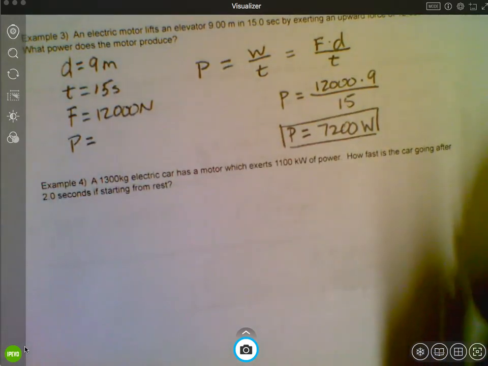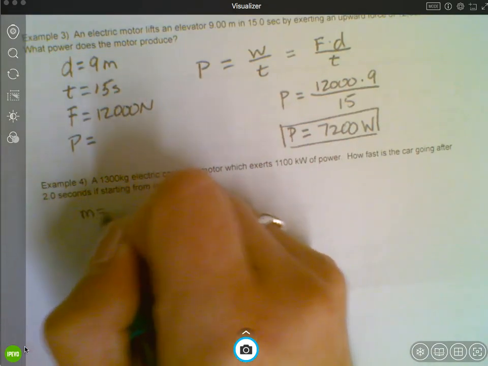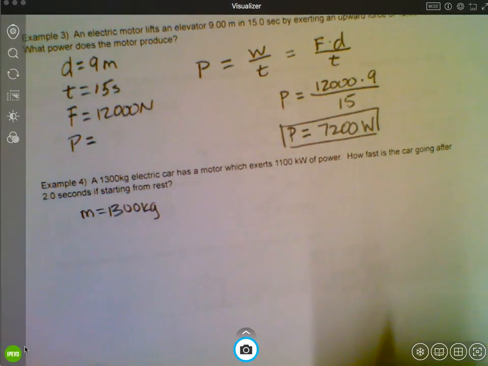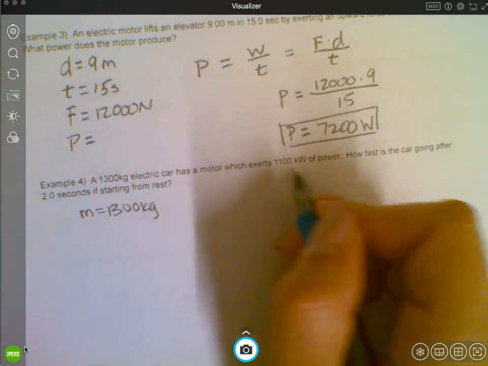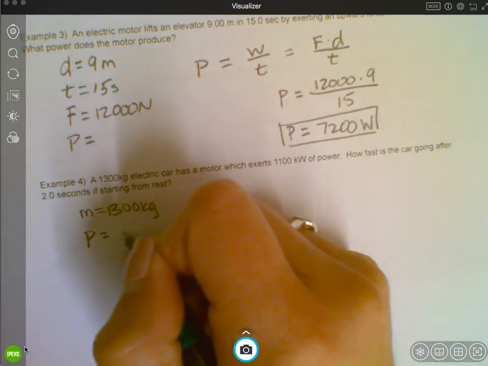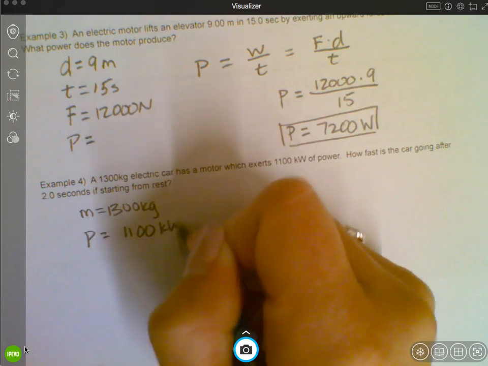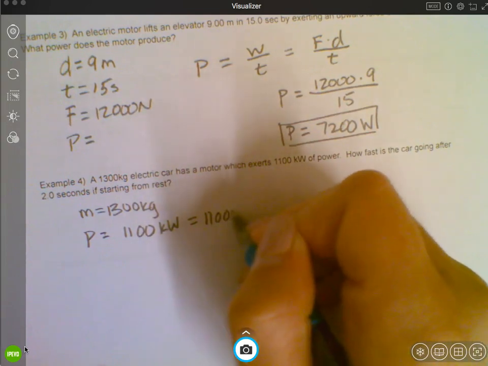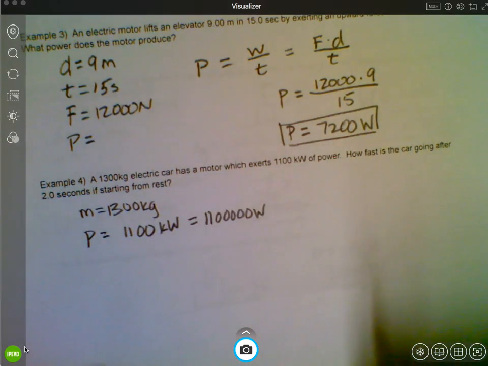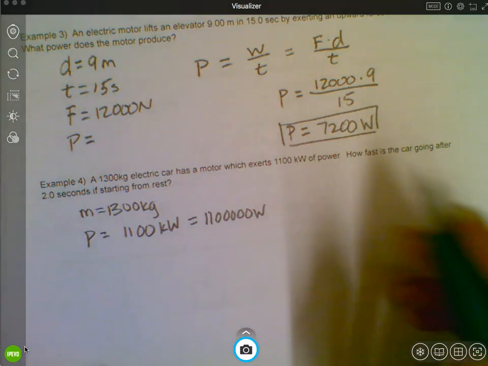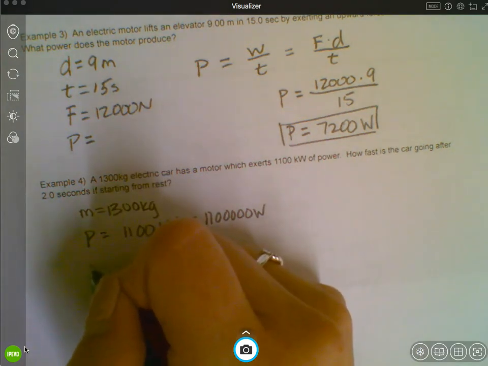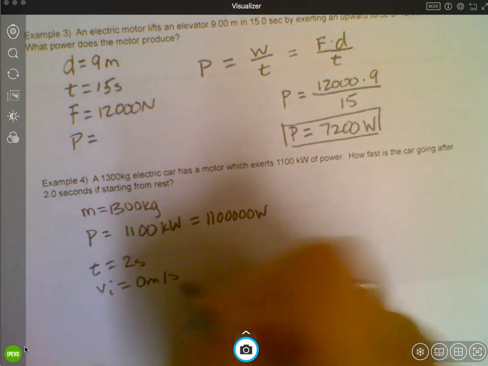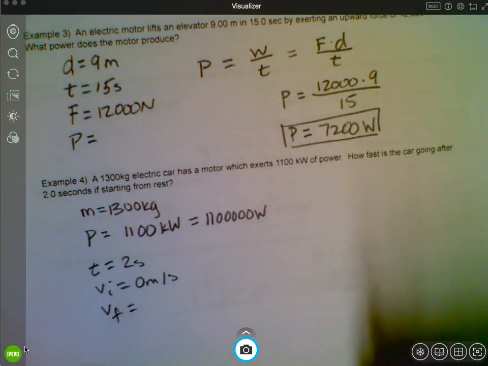Okay, let's do one more here. Sorry, 1,300 kilogram electric car has a motor which exerts 1100 kilowatts of power. So 1100 kilowatts, kilo is 1,000, so we're going to add 3 zeros onto that number to get into watts. How fast is the car going after 2 seconds if starting from rest? We want V final.